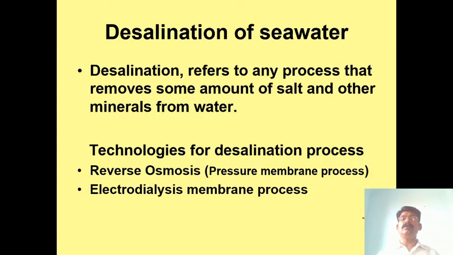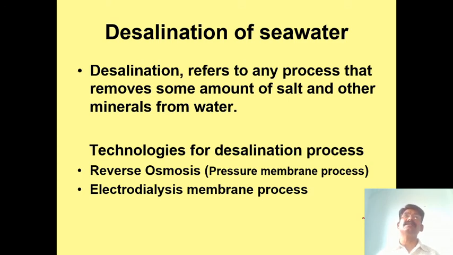Okay, now the final one, desalination. Desalination means removing the salts from saline ocean water. How do we remove them? We can use reverse osmosis technology. Everybody knows osmosis, and reverse osmosis is exactly the reverse. It refers to any process that removes some amount of salts from the water.